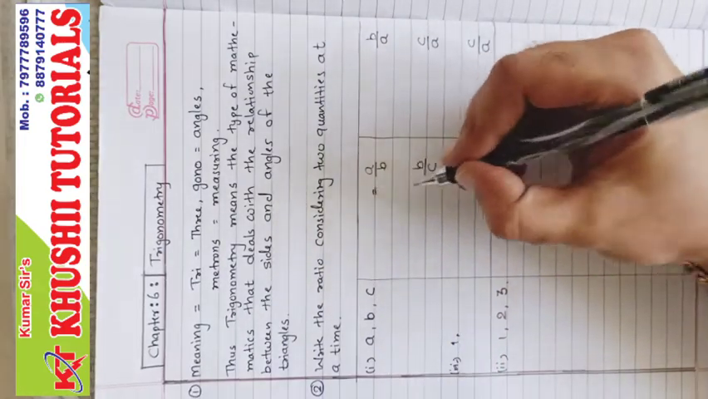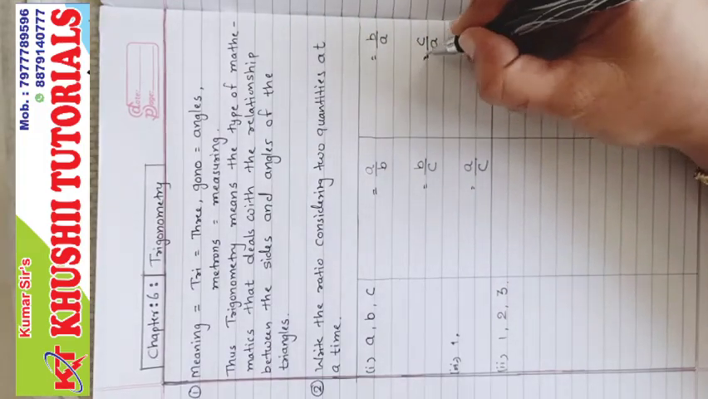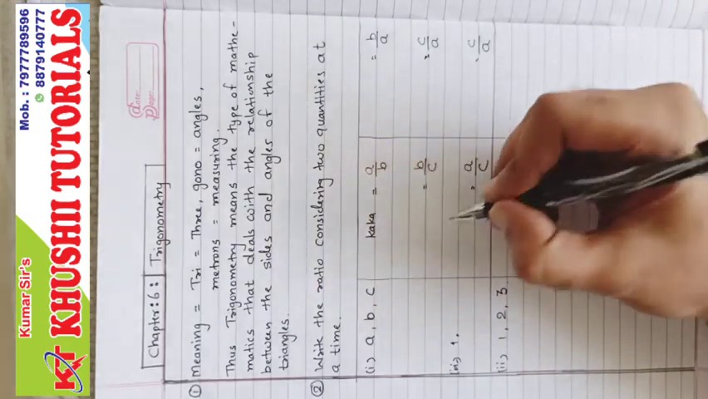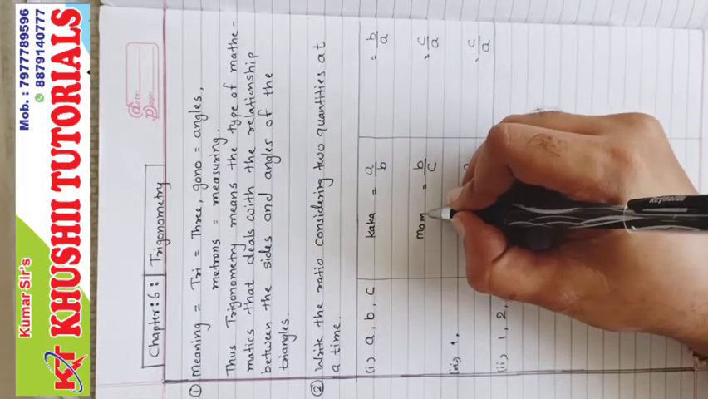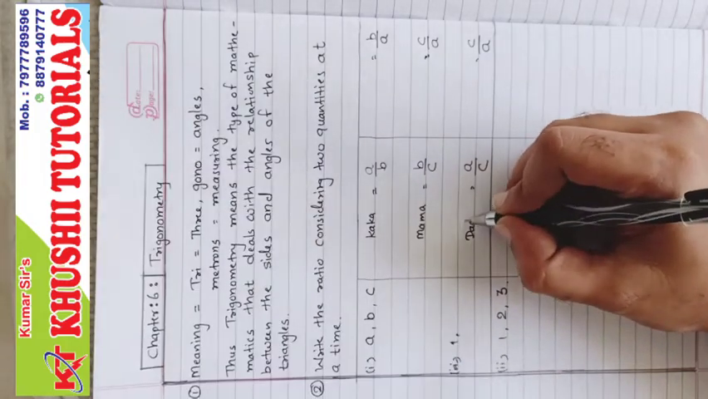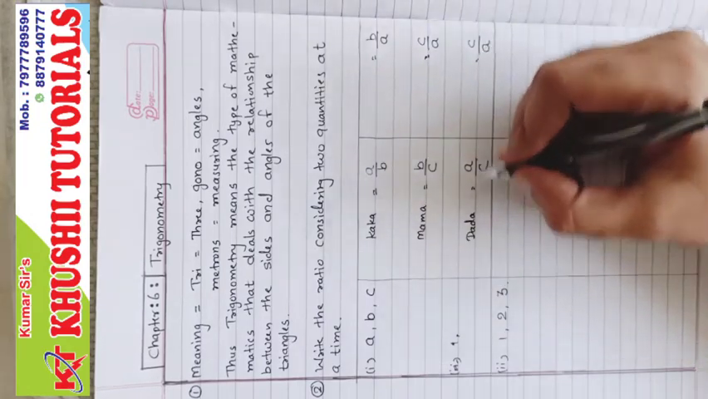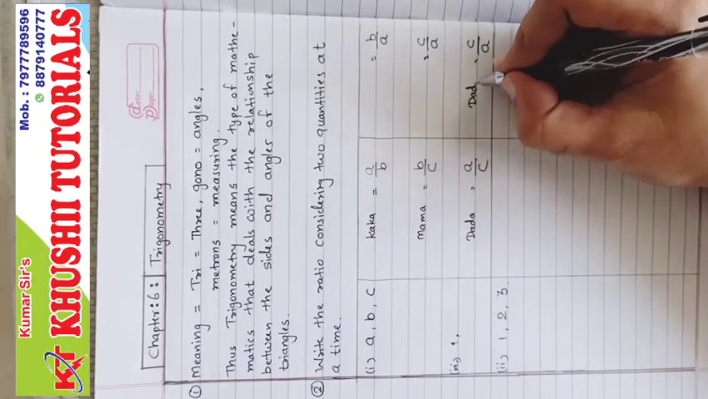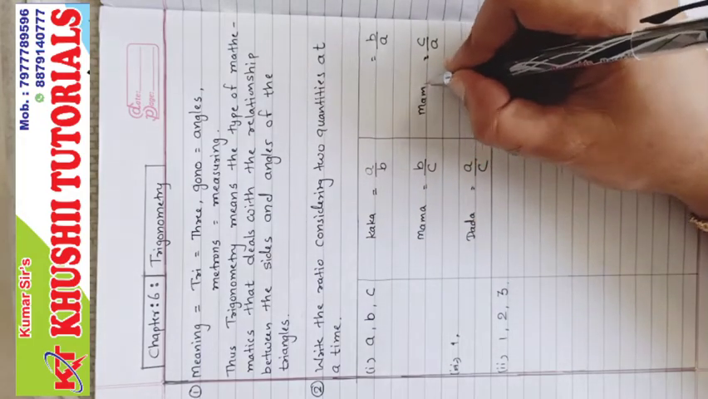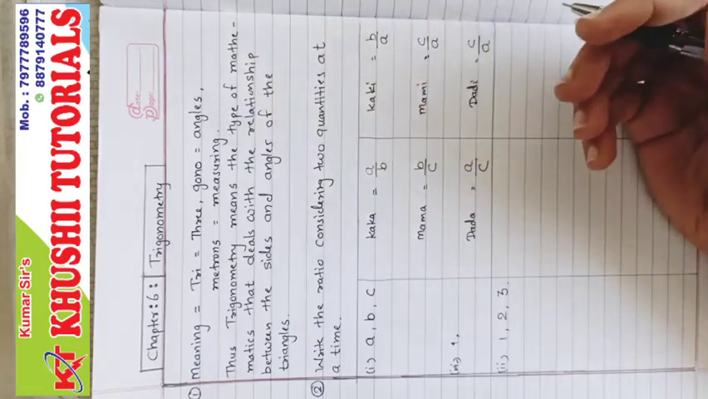Now we can give name to this ratio. Like first ratio, I will give name Kaka. Second ratio, I might give name Mama. This is Dada. And the reciprocal, I might take the opposite sex, Dada, then Dadi. Reciprocal of each other, Mama, then we'll take Mami, and Kaka, then we'll take Kaki. This is a random name which I have taken.